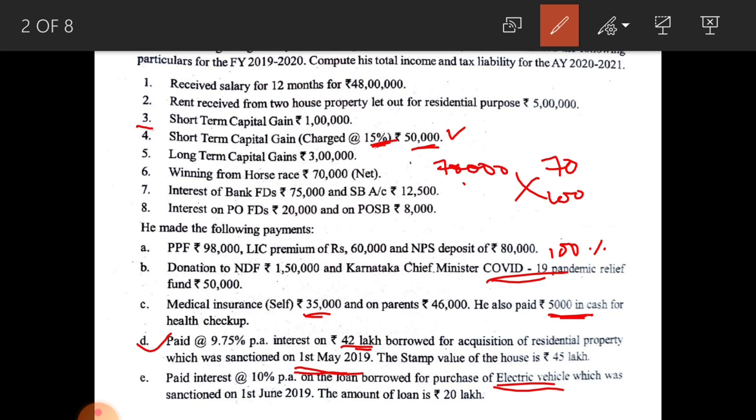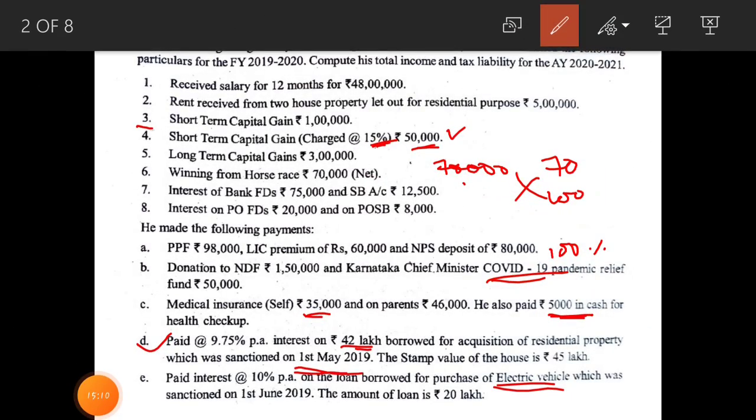Here, starting from 1st April 2019, that is if the loan is borrowed on 1/4/2019 or onwards, interest up to 1,50,000 can be deducted on the loan amount.